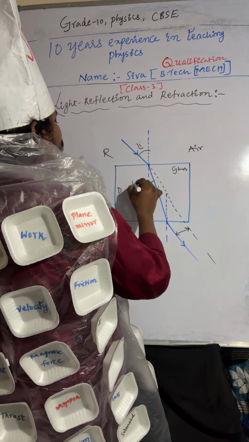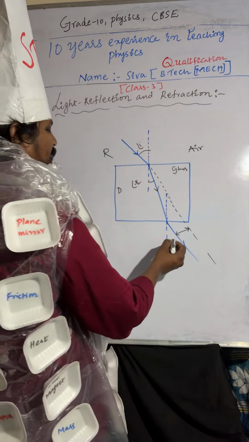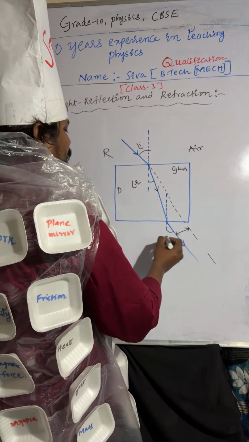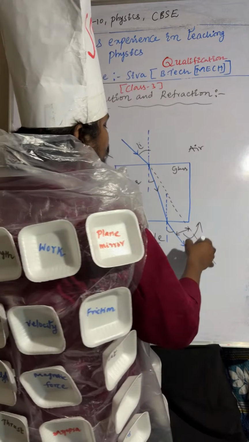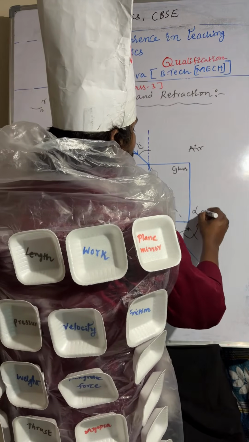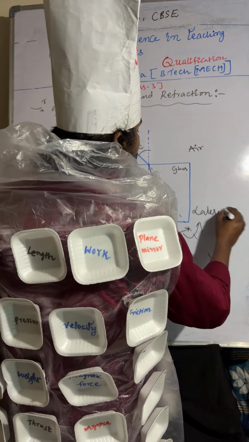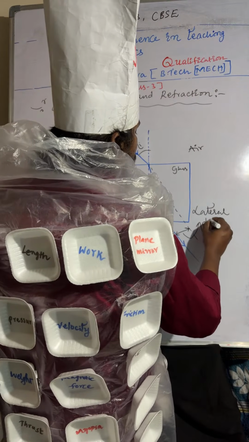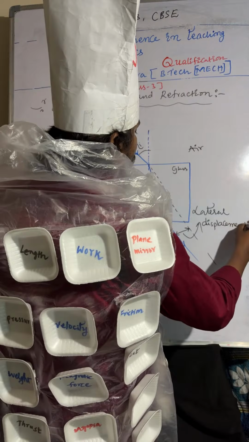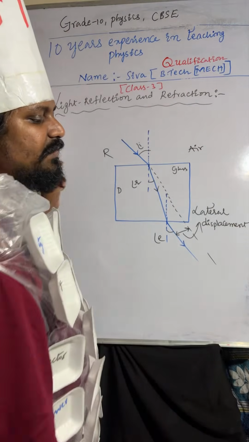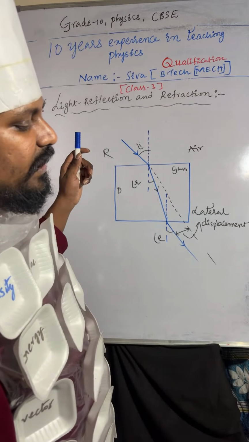The angle between the refracted ray and the normal line is called the angle of refraction. The angle between the emergent ray and the normal line is called the angle of emergence. And the distance between the emergent ray and the initial direction of the incident ray is called lateral displacement, or lateral shift. Understood? I hope it is very clear.